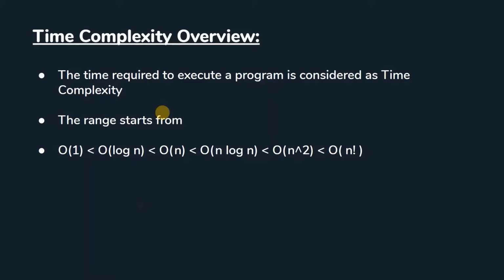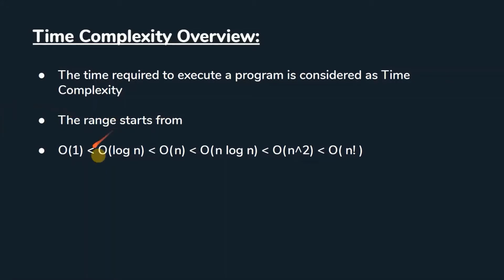So we used to say time complexity in terms of big O notation, and O of 1 is always considered to be the least time complexity required to solve a program. In the same way, O of n factorial is considered to be one of the largest time complexities, or you may say the worst case time complexity that is required to solve a complex program.